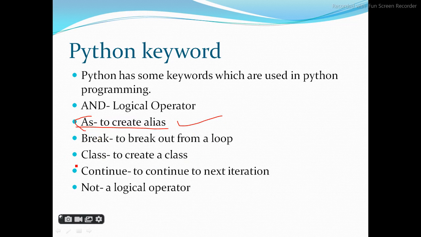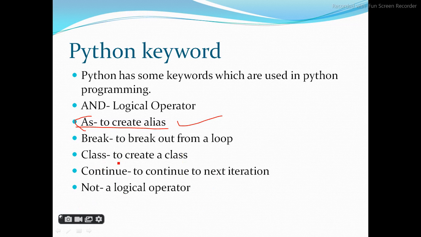Now break and continue. I hope you are familiar with switch case, break, continue. Switch case is a construct where we are using the break keyword. Break, why? To break out from a loop. The scenario is like this: switch, case, break, then case 2 break, then case 3 break, then case 4 break, and at the end of the program we used to write the default keyword. So switch, case, break, default, these are all separate keywords. So break is to break out from a loop.